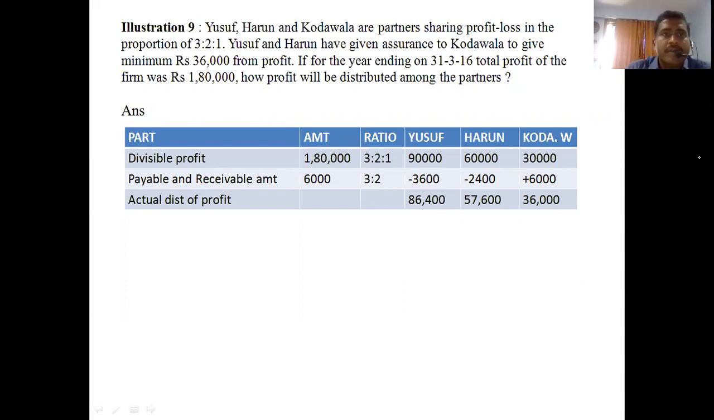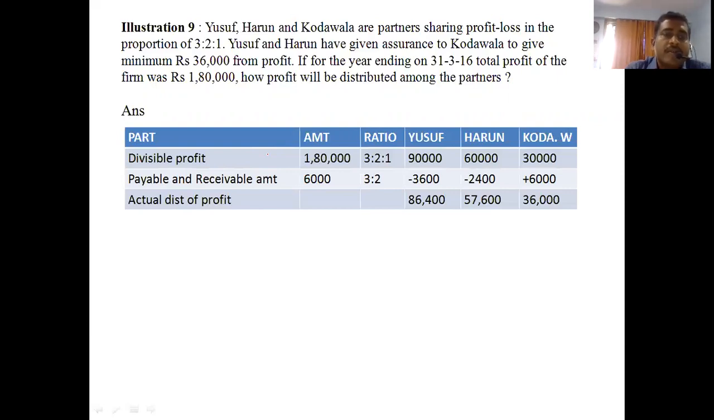Friends, in illustration 9 you can see that Yusuf, Harun and Kodawala are the partners and they share the profit in the proportion of 3 is to 2 is to 1. Yusuf and Harun have given assurance to Kodawala to give a minimum of 36,000 from the profit. If the year-ending total profit is 1,80,000, how much profit is to be distributed among the partners?